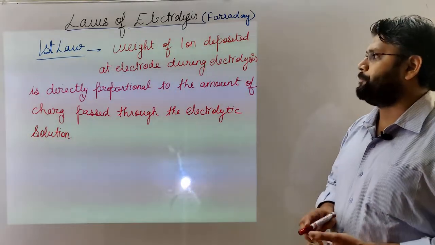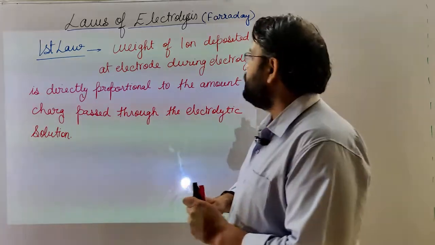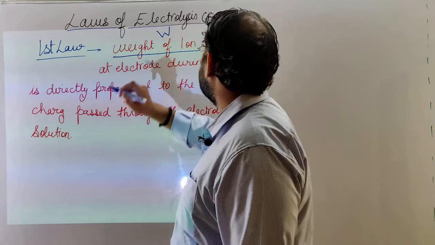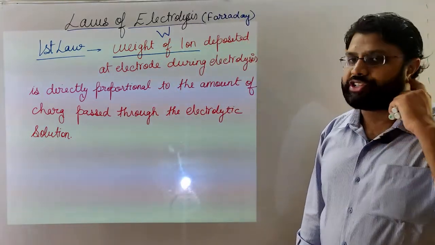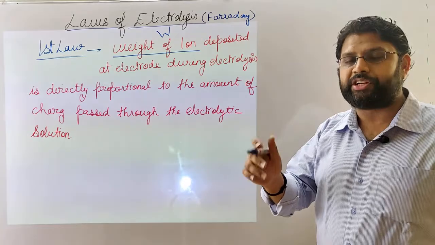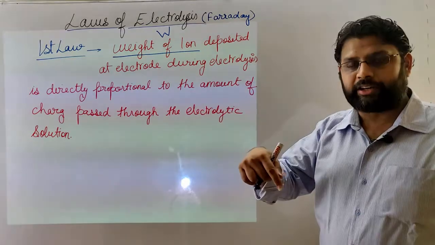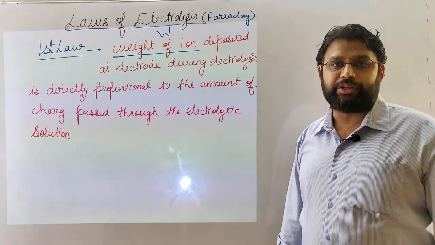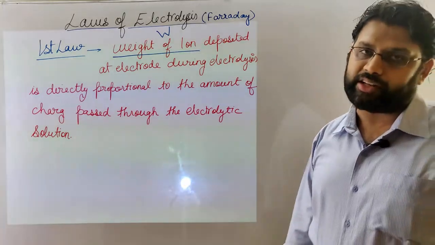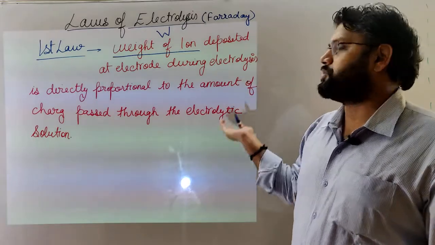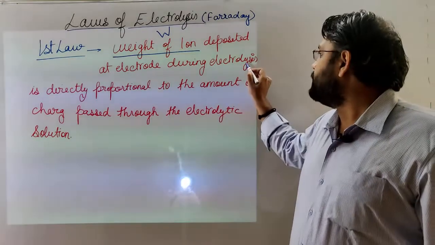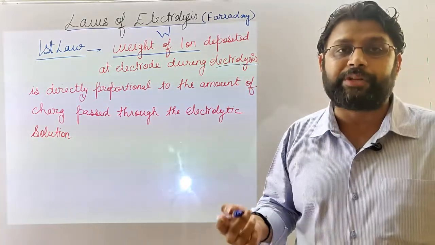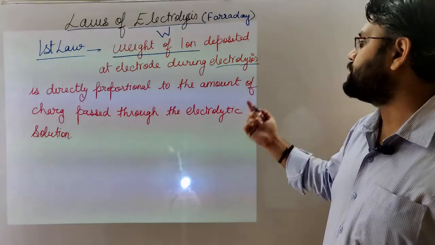Weight of an ion deposited at an electrode. See, weight of ion will be denoted by capital W. Deposited at an electrode. Obviously, from the aqueous solution, ions will accept electrons and undergo reduction and will be deposited at an electrode, or specifically say at which electrode, that is cathode. During electrolysis, lysis means breakdown and electro means electricity. So breakdown of electrolytes in presence of electricity is known as electrolysis.